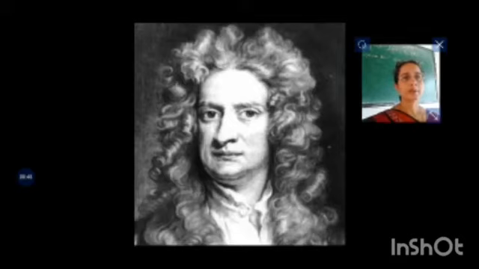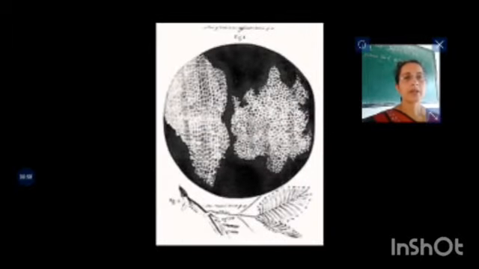Here you are observing the picture of Robert Hooke, who observed cells under his own constructed optical instrument called a microscope. Under his own constructed microscope, he observed a thin slice of the bark of a tree, and it looked like this.